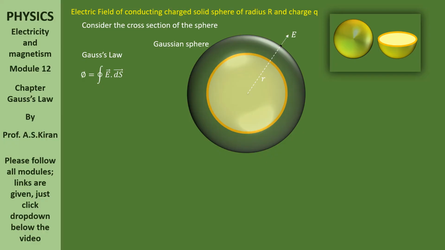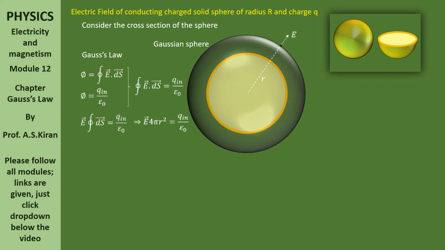Yes, what is Gauss law? Phi is equal to the closed integral of E bar dot ds bar. The same thing, phi is equal to Qn by epsilon naught. Clubbing both the statements, you will get the closed integral of E bar dot ds bar is equal to Qn by epsilon naught. Now, E bar times the closed integral of ds bar is equal to Qn by epsilon naught.